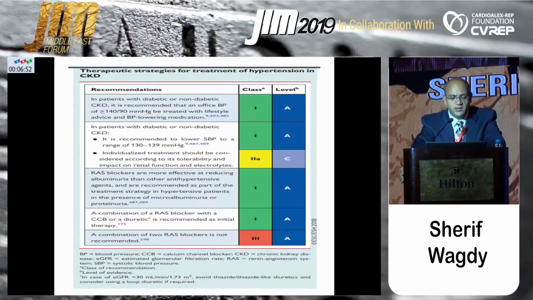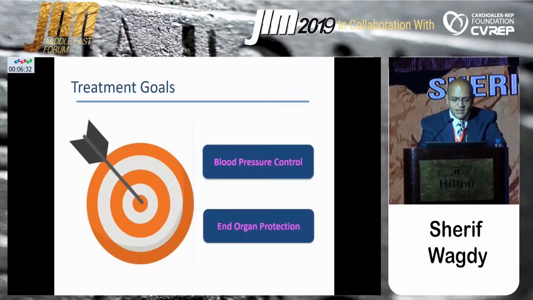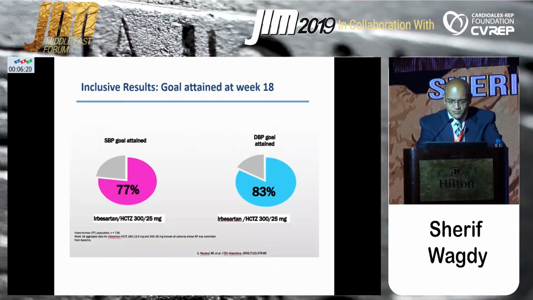This is a class 1 indication, and the combination of a RAS blocker with a CCB or a diuretic is still recommended as initial therapy in any hypertensive patient with CKD. And again, this is a class 1 indication. And of course, as we all know, the combination of any two RAS agents is contraindicated as a class 3 indication. So our treatment goal in this patient is to control his blood pressure, which is not controlled, and to have end organ protection regarding his kidney condition.